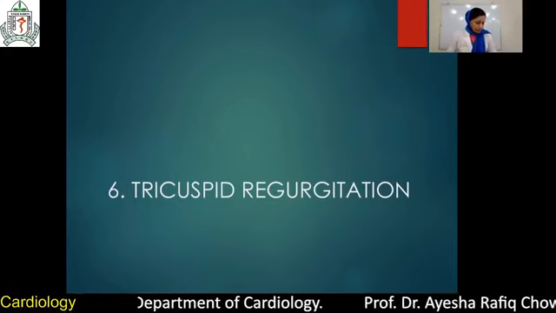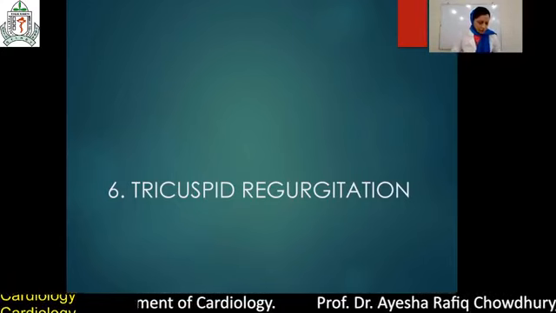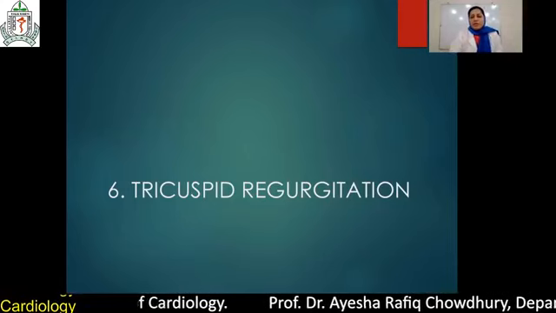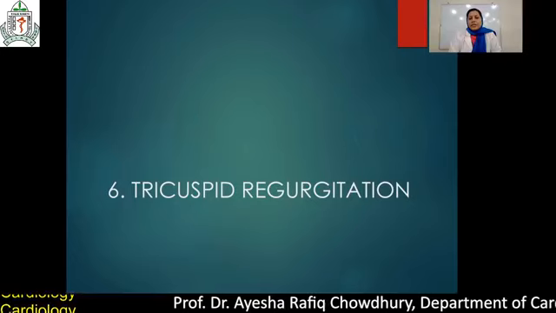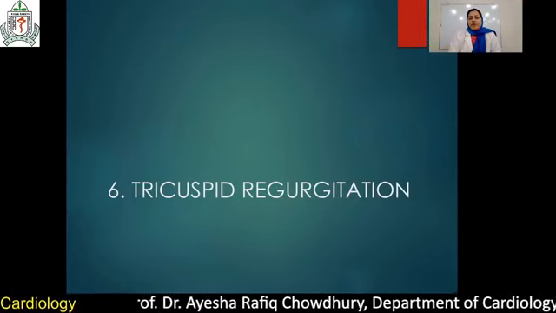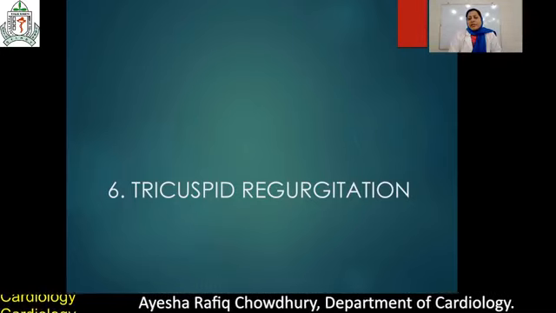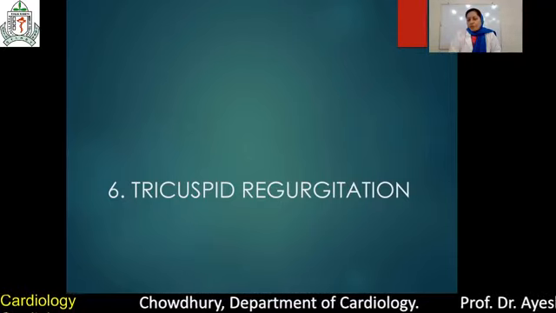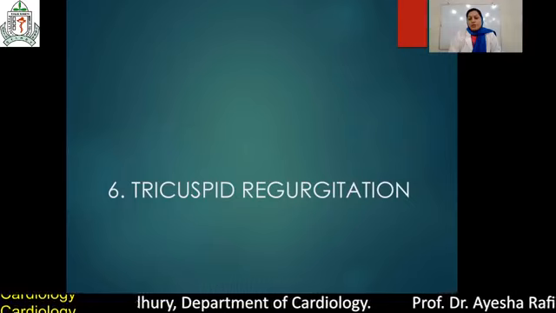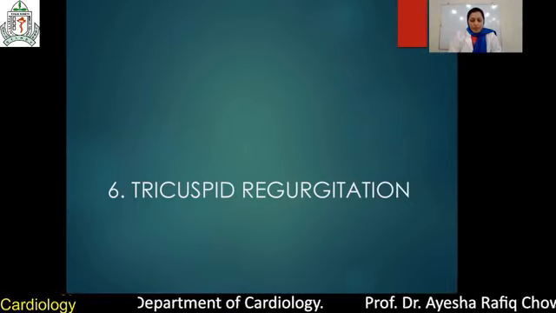So I have already finished my important topics like mitral stenosis, mitral regurgitation, aortic stenosis, and aortic regurgitation. Pulmonary stenosis, pulmonary regurgitation, tricuspid stenosis, and tricuspid regurgitation are not so important for the graduation exam or MBBS exam.